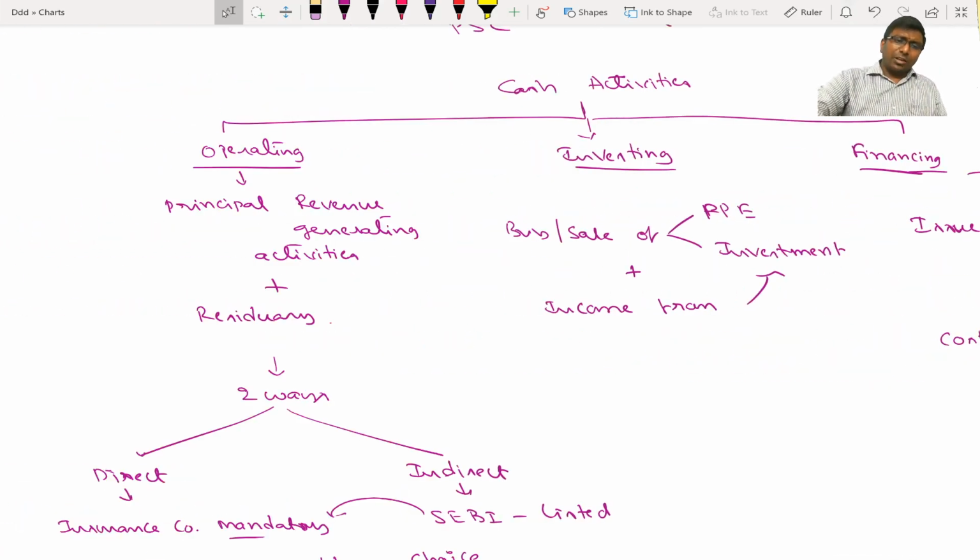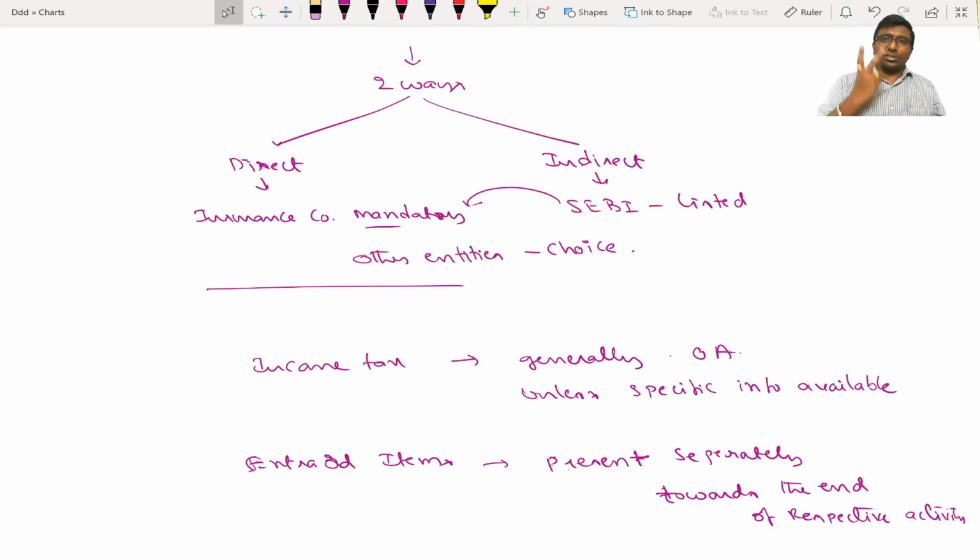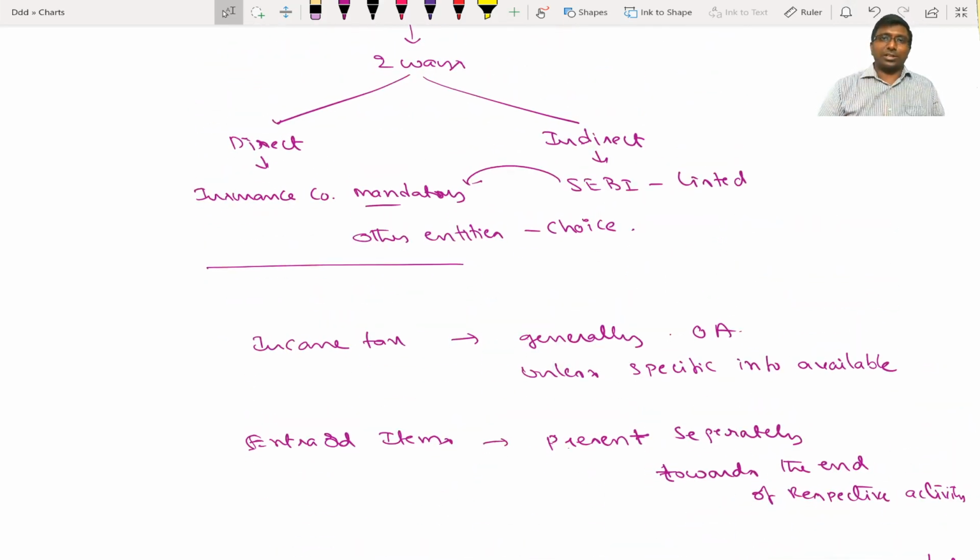Okay, right. With respect to operating activities, every company can present it in two ways. There are two methods: direct method and indirect method. Direct method is mandatory for insurance companies, and indirect method is mandatory for listed companies. Even though there is a choice, 99% of the companies follow the indirect method for their presentation, because that's more comfortable as well as easy. So that is the methods of presentation.